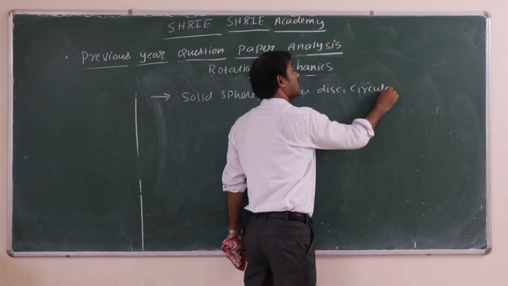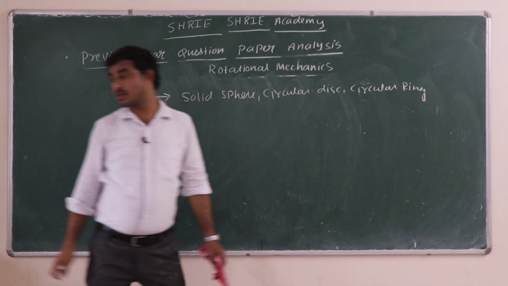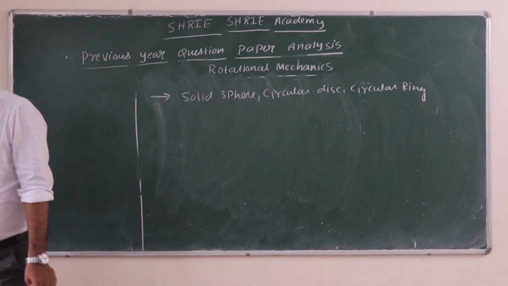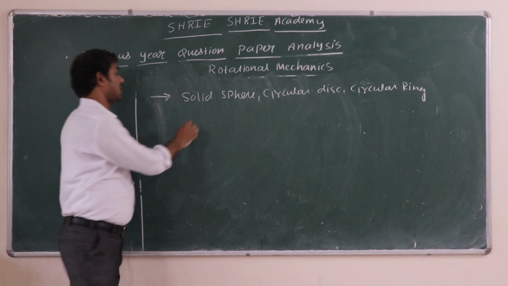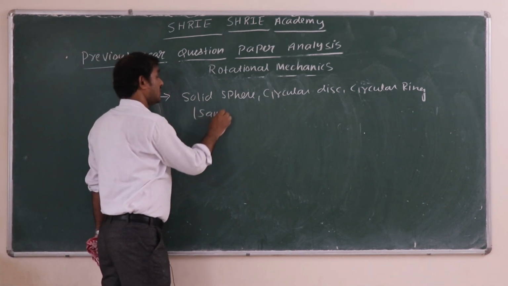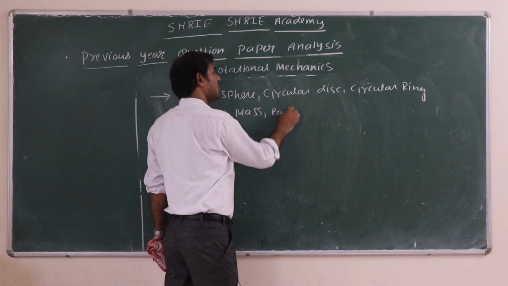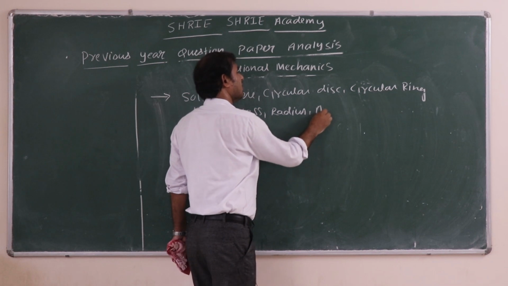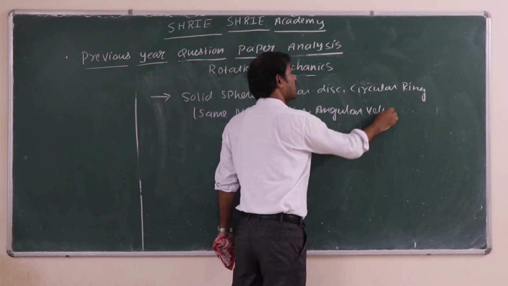All 3 of them have the same mass and radius, right? Condition is given: mass is same, and radius as well as angular velocity also. Everything is equal for all 3 of the bodies.